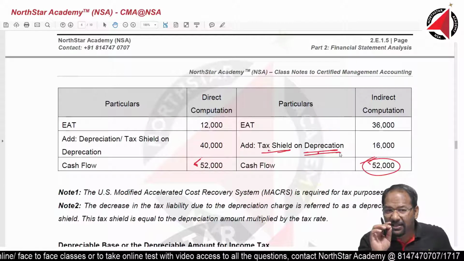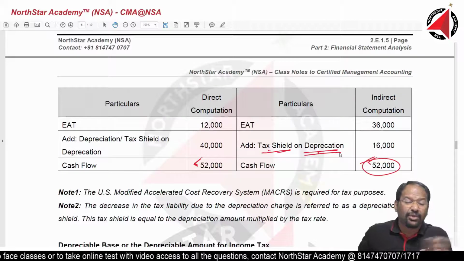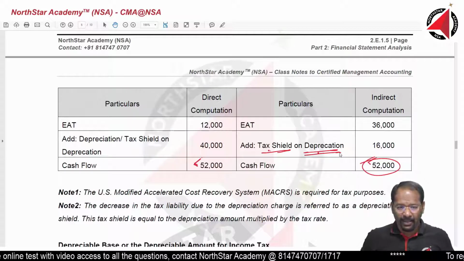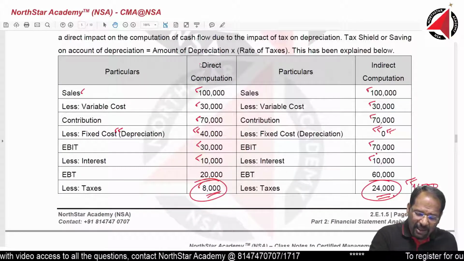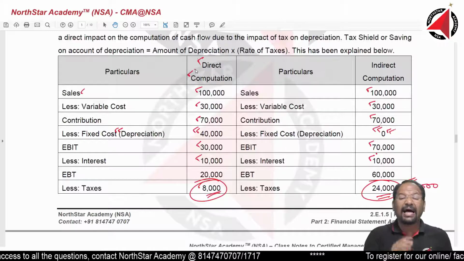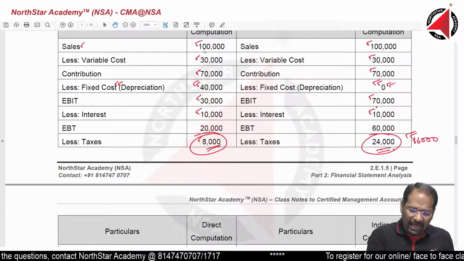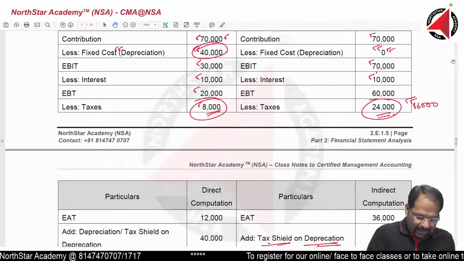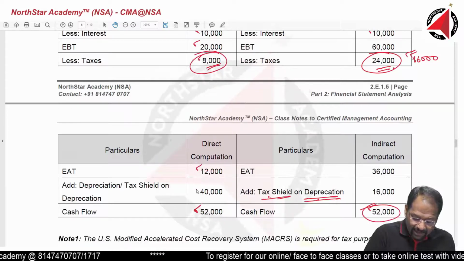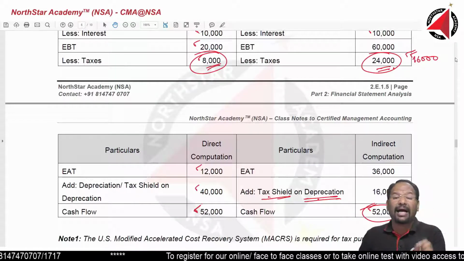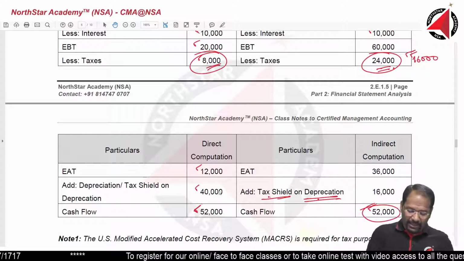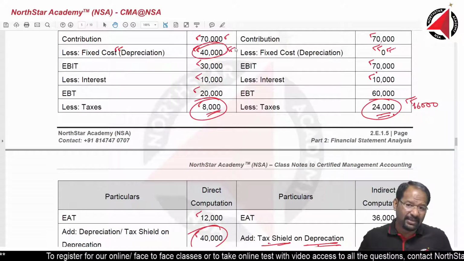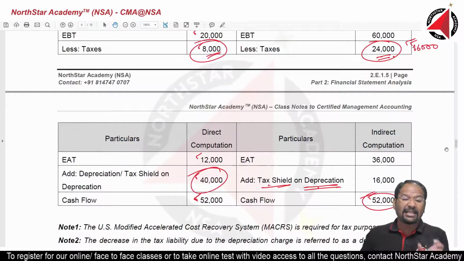Now understand the difference, because each question will be presented in a different style. I will finish this and we are done for today. This is very conventional, what I have given the name direct computation. It is very simple. I have subtracted depreciation in this, then calculated EBT, then calculated EAT, and then added back the depreciation amount, the exact amount I had subtracted. If you look at it, 40,000, I had subtracted 40,000 only. This is one way of computing cash flow.